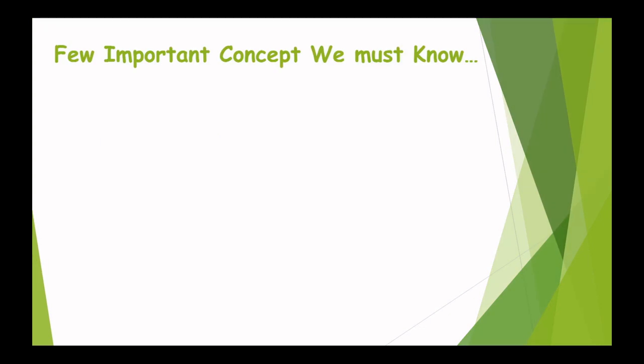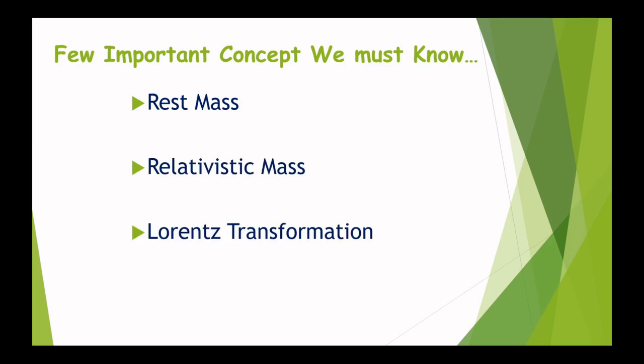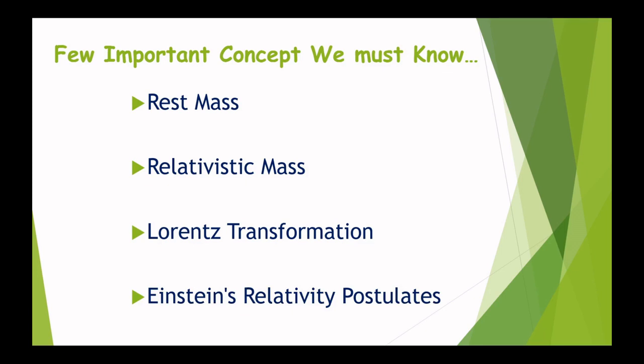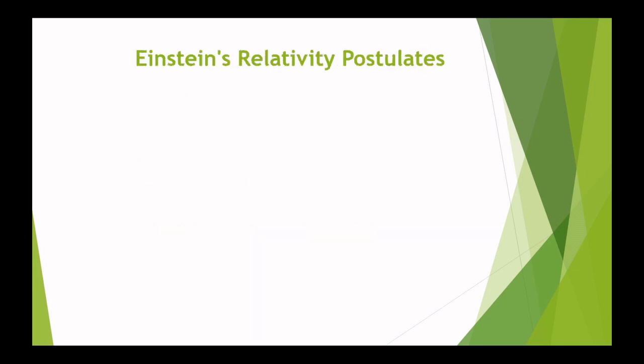Now before starting the derivation, we must know a few important concepts which are essential to the derivation. These are: what is rest mass, what is relativistic mass, what is Lorentz transformation, and Einstein's hypothesis. So starting with Einstein's hypothesis, or you can say Einstein's relativity postulates, these are as follows.